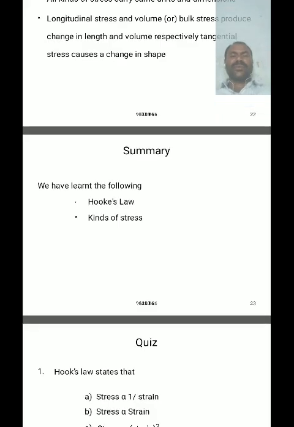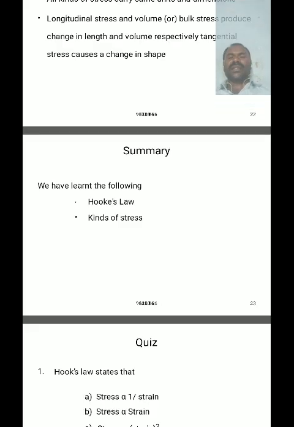So stress is proportional to strain, and by removing the proportionality symbol, we mention one constant, the proportionality constant.